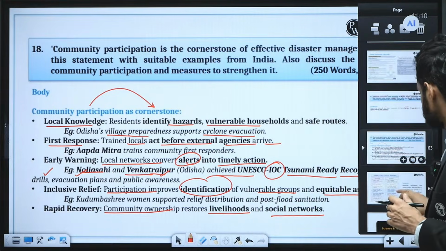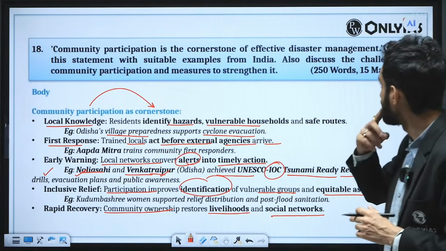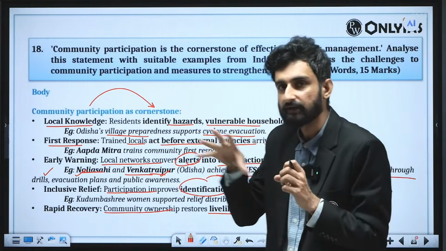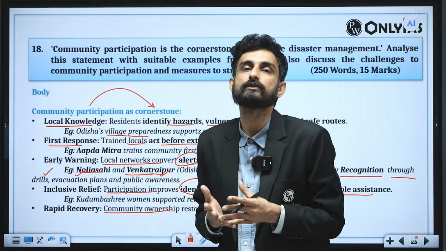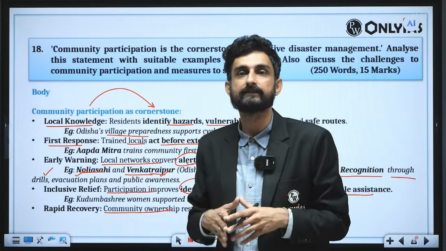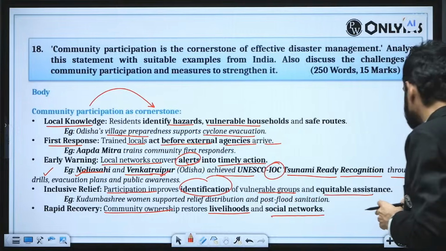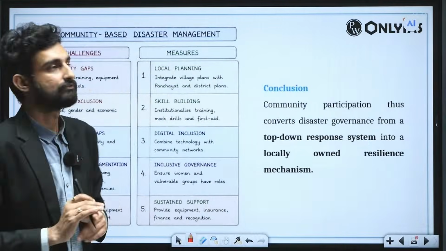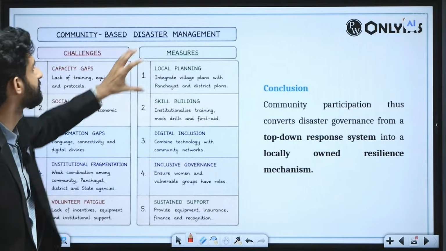Now, just after this, the question is asking us to also discuss the challenges of community participation. Why is community participation less in certain parts of the country? It can be due to less social capital, less awareness, less literacy, and what measures can we take to strengthen it. So we can make a tabular presentation here in our answers as well. This will be on the second page that you will be writing. Here we have challenges, here we have measures.